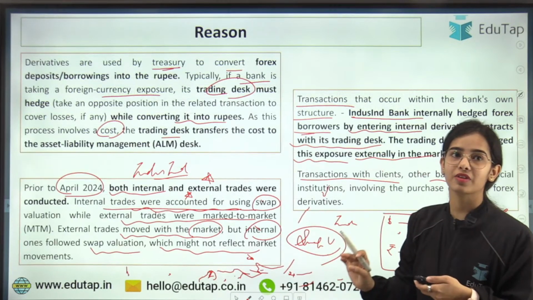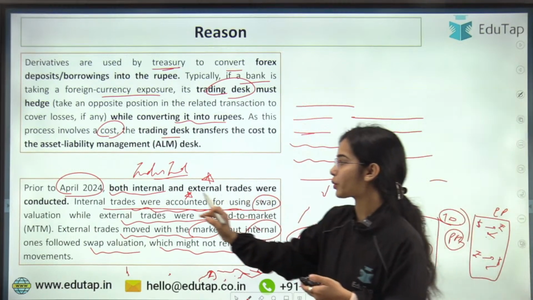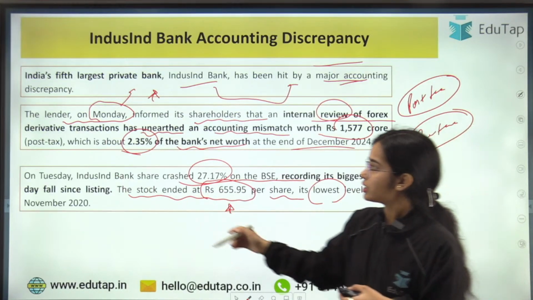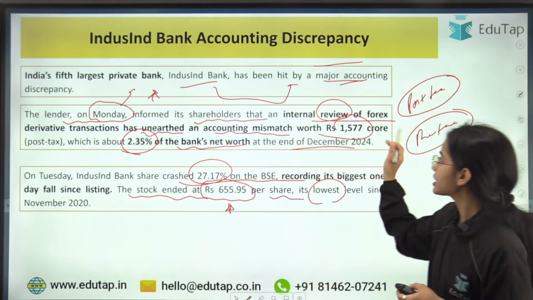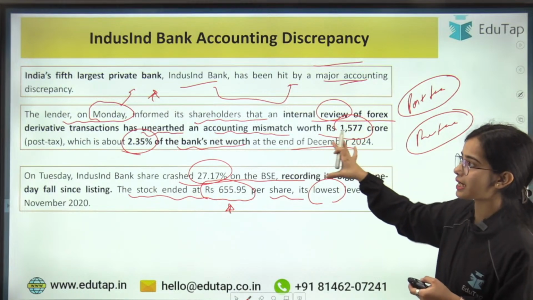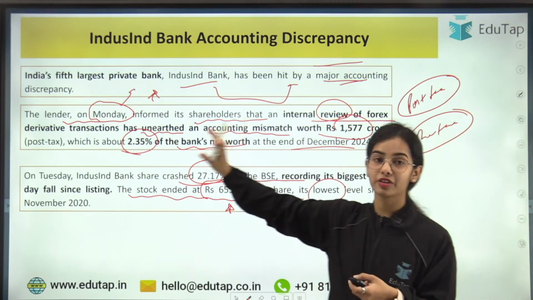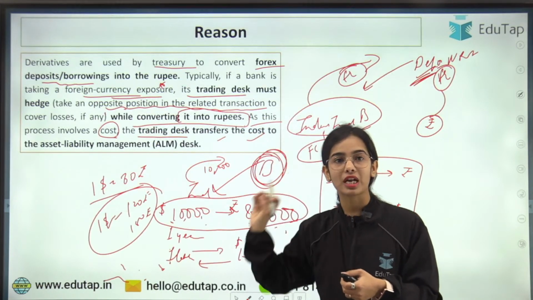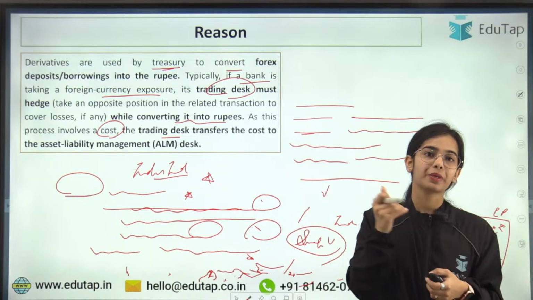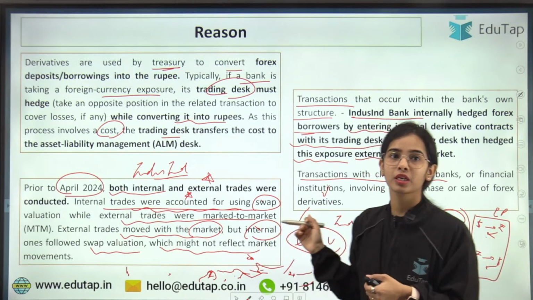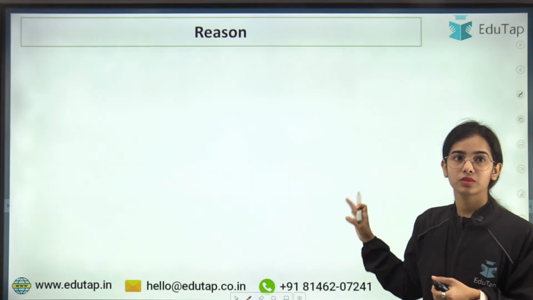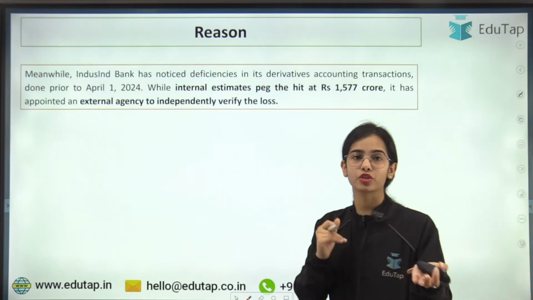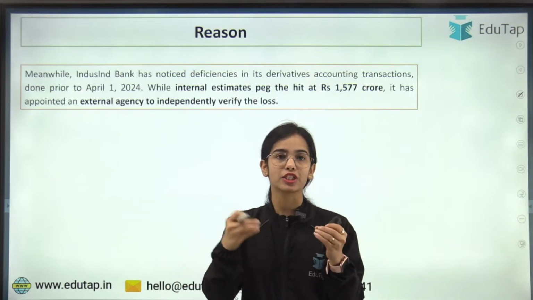Okay, so I hope it is very clear that prior to April 2024, both internal and external trades were happening. So the discrepancy that has come, the accounting mismatch in the foreign exchange derivative transactions, is for the transactions that happened before April 1, 2024. Now this is the first reason that there is an accounting mismatch: the internal and external trade in the foreign exchange derivatives.